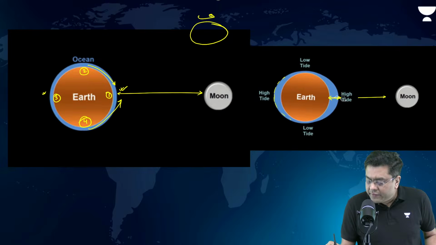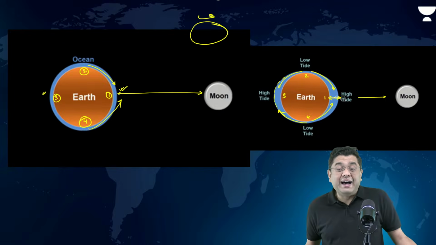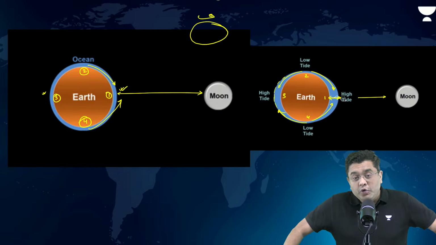Now, where is this water being provided for 1 and 3? From the regions of 2 and 4. That is why 2 and 4 will have the case of low tides.